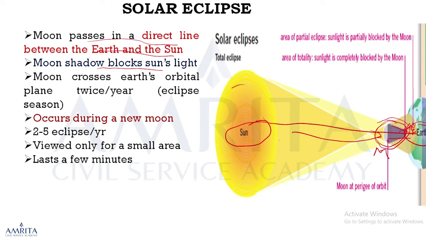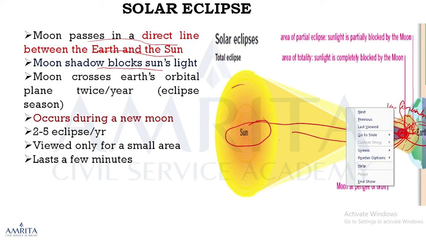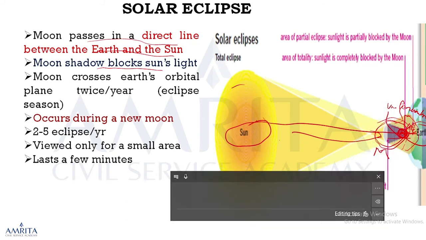So this area sees a complete solar eclipse. See this area, partial solar eclipse. This is umbra and penumbra. This is penumbra. This is umbra, that is the full darker portion.